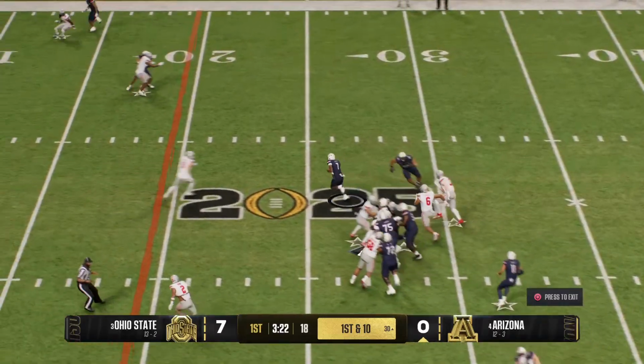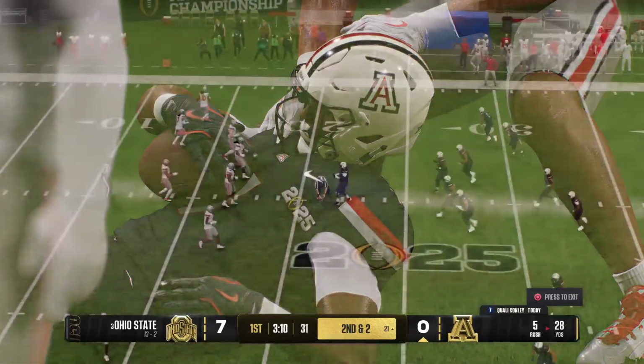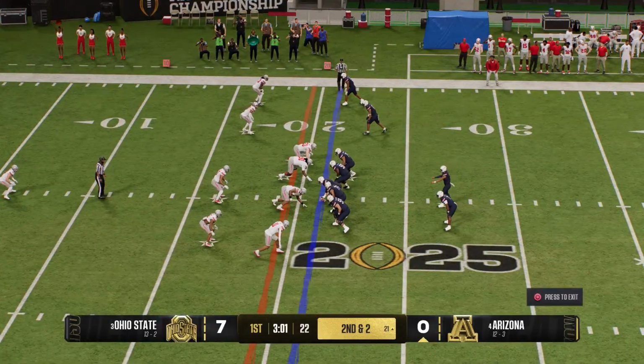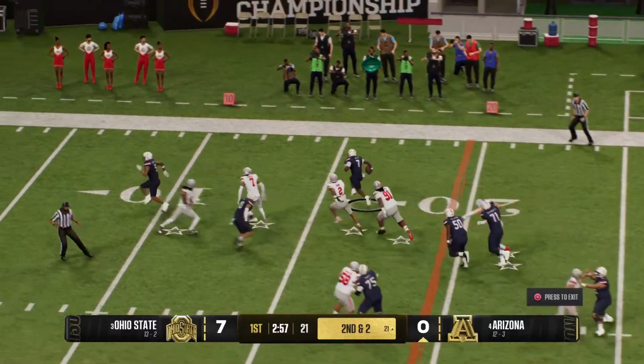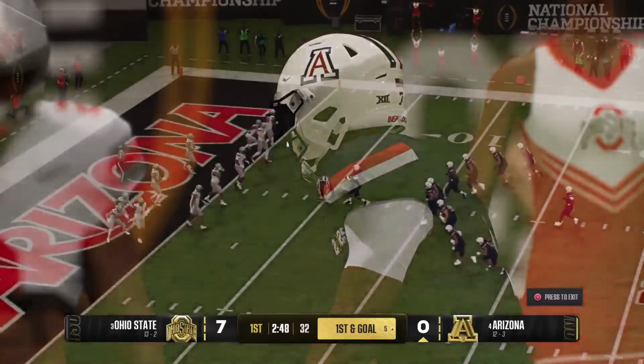It's a shotgun run call, and he's able to find some room before they finally bring him down. Offense getting set. It's second down. And he's got it again. Unleashes the stiff arm, and he's run out after a big gain.